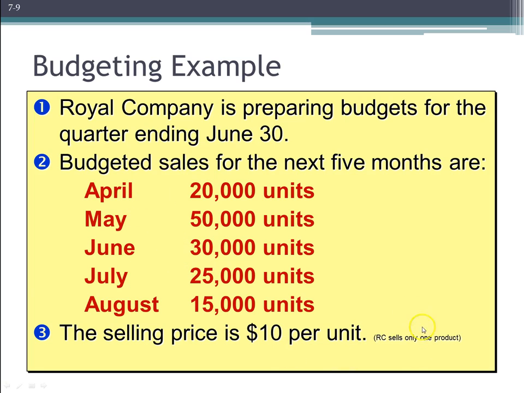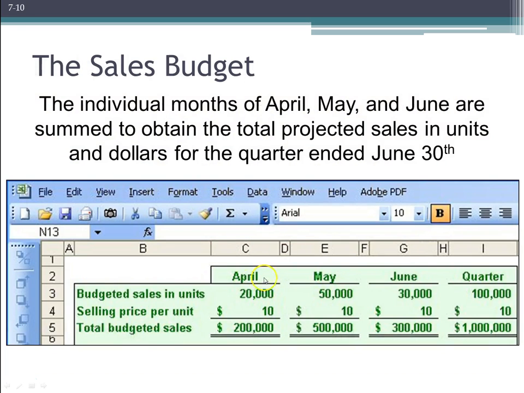And we're going to assume that our company sells only one product, and that our sales price is $10 per unit. So the key elements we're going to want here is the $10 sales price per unit and the amount of units we expect to sell in the 3 months we're covering. April 20,000, May 50,000, and June 30,000. And we're going to take those amounts, the April 20,000 that we expect to sell, multiply that by the sales price per unit, and that's the total budgeted sales that we are expecting, $200,000.